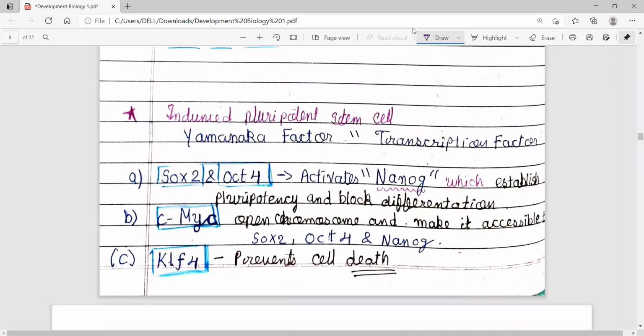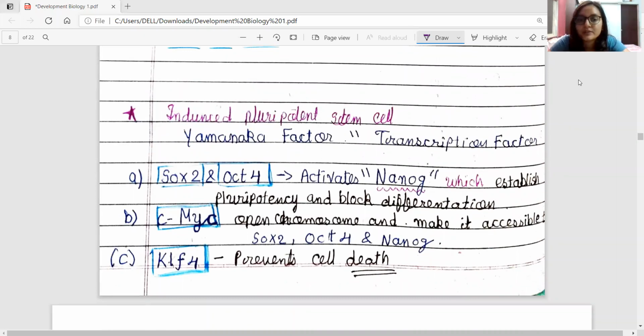Now, induced pluripotent cells. What are induced pluripotent cells? According to research by Yamanaka, a scientist from, I think, Japan, induced pluripotent cells are cells which are unipotent or multipotent, but we want to revert them back and form pluripotent cells. Such stem cells are called induced pluripotent stem cells, and the factors are also termed Yamanaka factors.